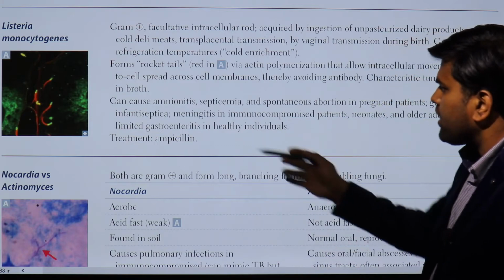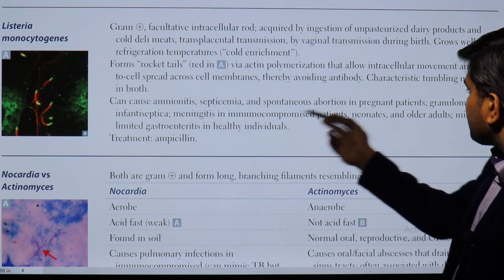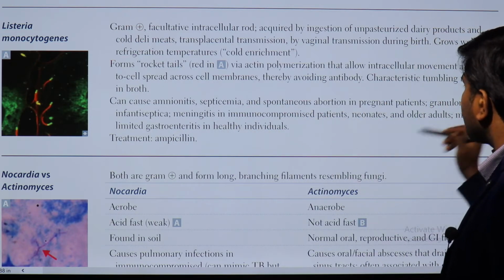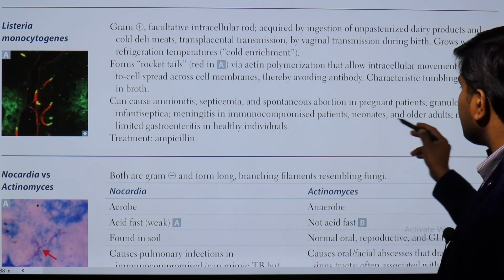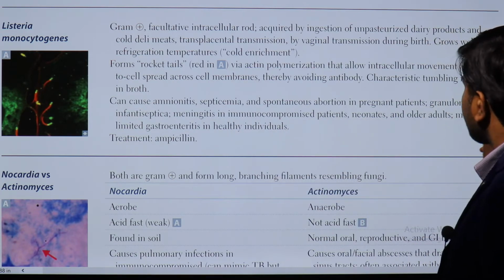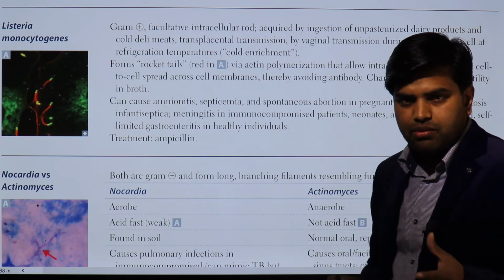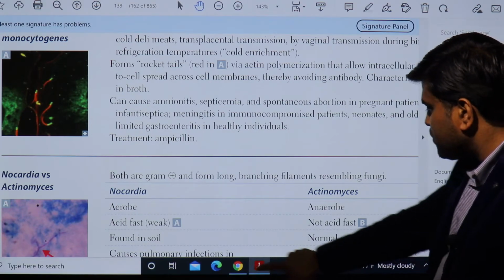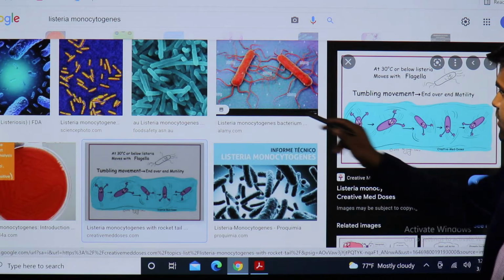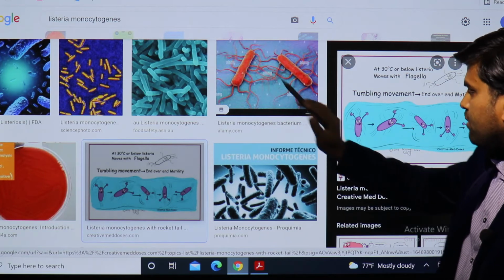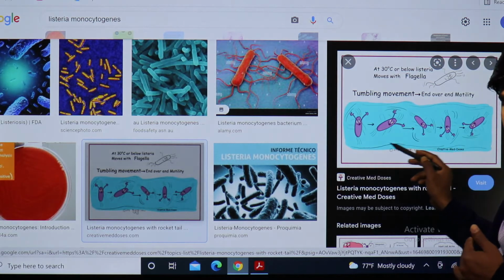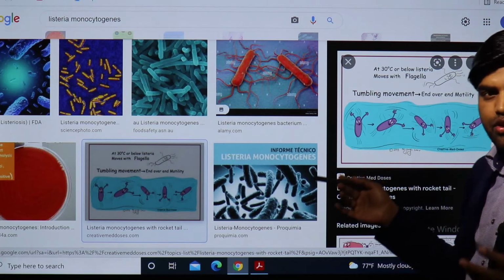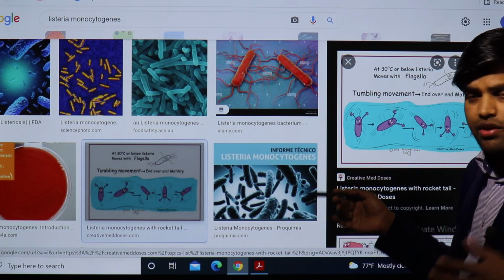So there are many diseases: amnionitis, septicemia, spontaneous abortion in pregnant patients, granulomatosis infantiseptica, and meningitis in immunocompromised patients, neonates and older adults. There is also mild, self-limited gastroenteritis in healthy individuals. The treatment is simple: ampicillin. Let me show you some of the things. This is the Listeria monocytogenes bacterium, gram positive. It can move intracellularly from one cell to another, so it doesn't need to come outside. If it doesn't come outside, it will not be killed by the humoral antibody.